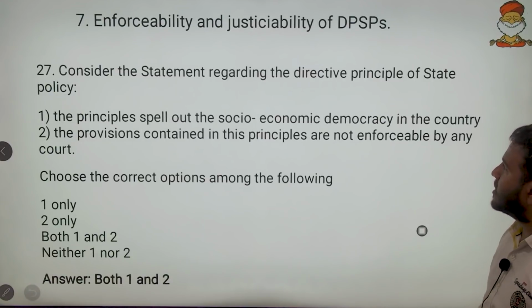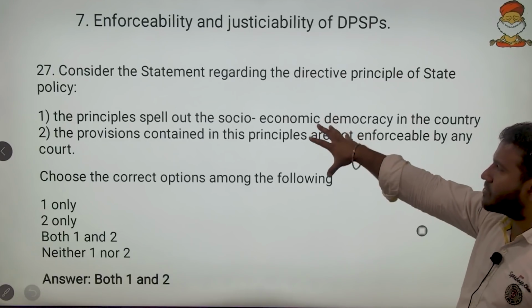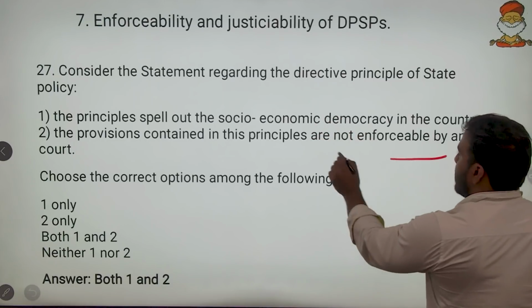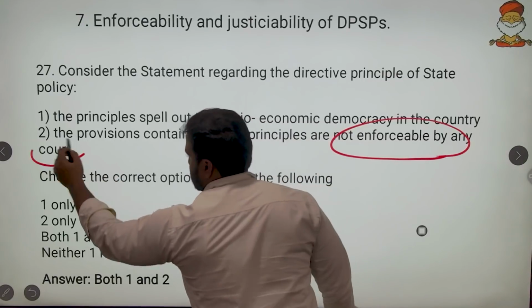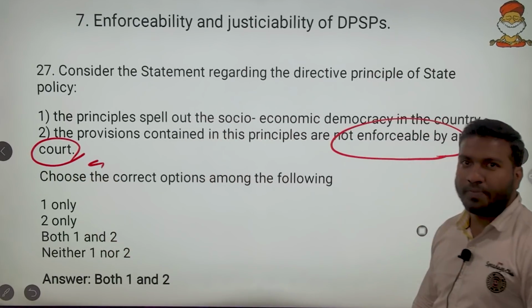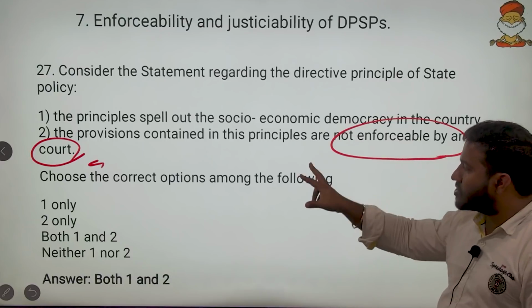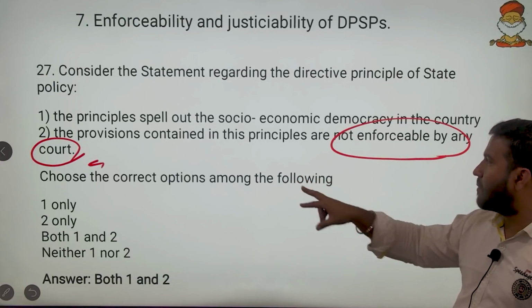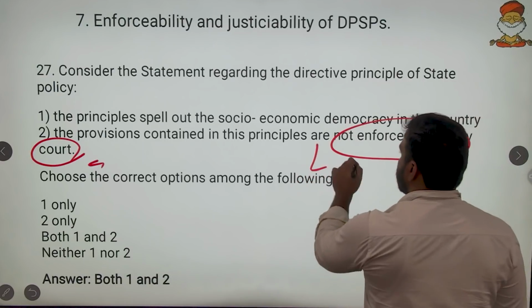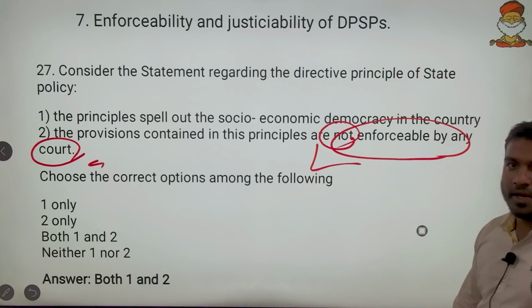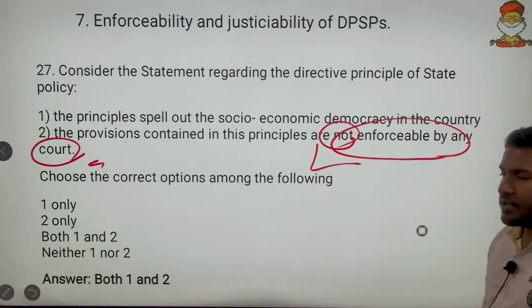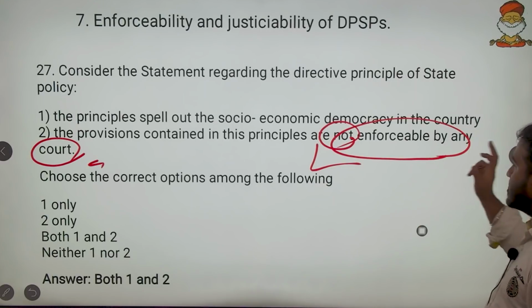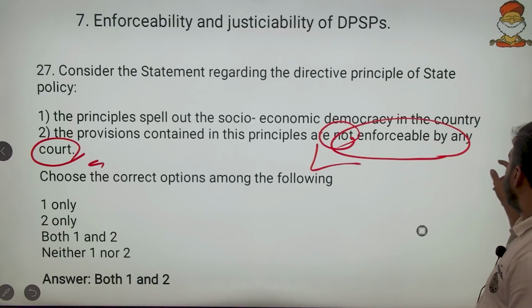Okay, so remember that. And here we have this question, enforceable by any courts. This was the question asked by UPSC. Enforceable by courts of law. This happens to be a correct statement, because they are not enforceable by courts. So here both 1 and 2 will be the answer, as they are not enforceable by courts.